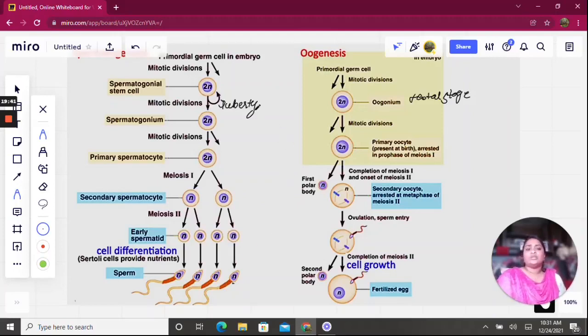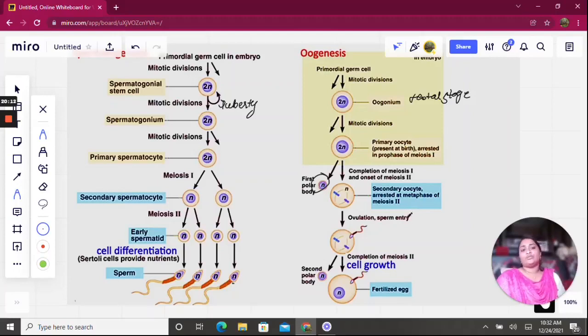So what about oogenesis? It actually starts at the fetal stage, undergoes meiosis division, and produces primary oocyte which ceases at prophase 1 of meiosis 1. This primary oocyte completes its meiosis 1 and releases one polar body, and this polar body just degenerates, and the secondary oocyte is arrested at metaphase of meiosis 2. No more further process of meiosis takes place.